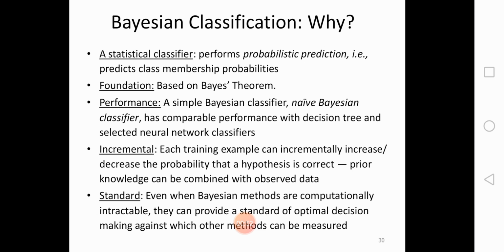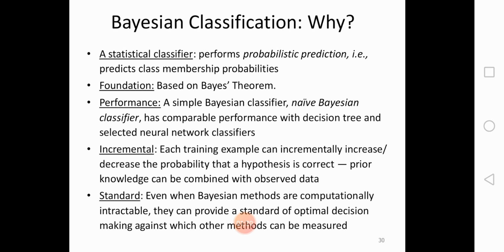Bayesian classifiers perform probabilistic prediction, that is, they predict class membership probabilities. As I told you, it predicts which particular class the information we want to observe belongs to. It is founded on Bayes theorem.